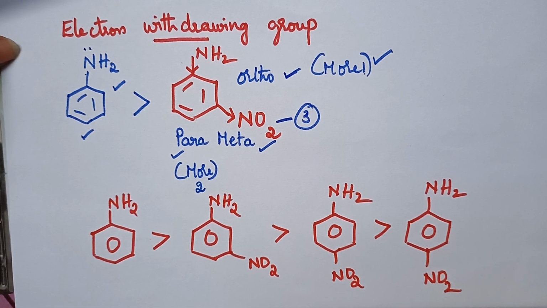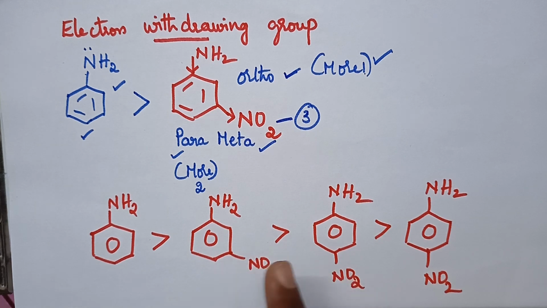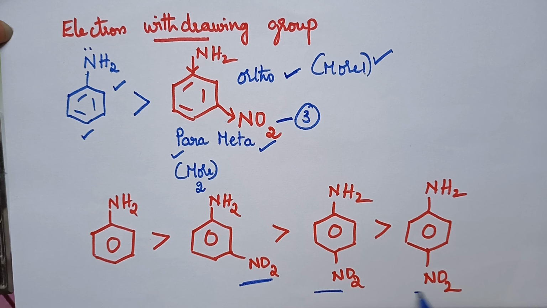Students, is it clear how the presence of electron donating groups and electron withdrawing groups influences the basic nature of aniline? Always remember the fact that electron donating groups increase the basic nature of aniline, whereas electron withdrawing groups decrease the basic nature of aniline.